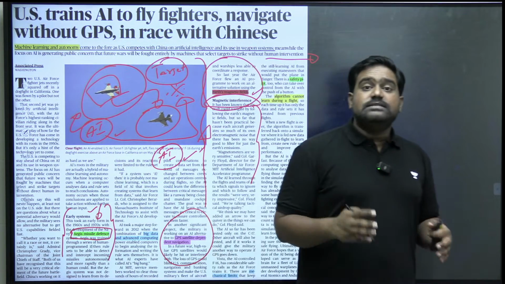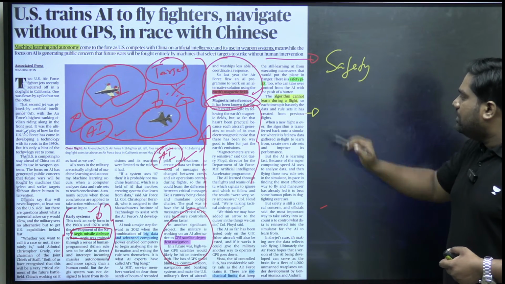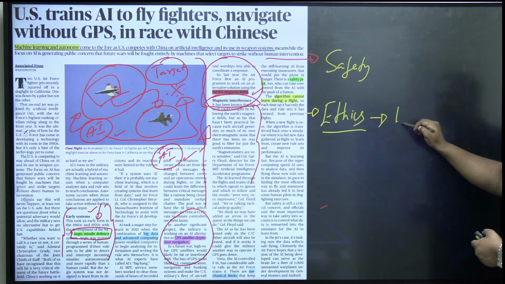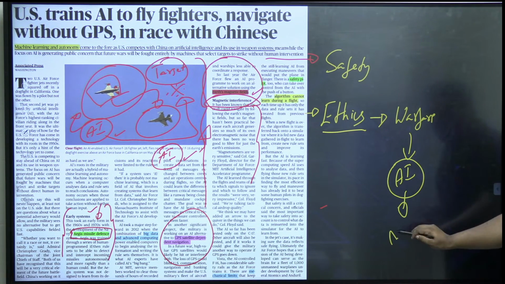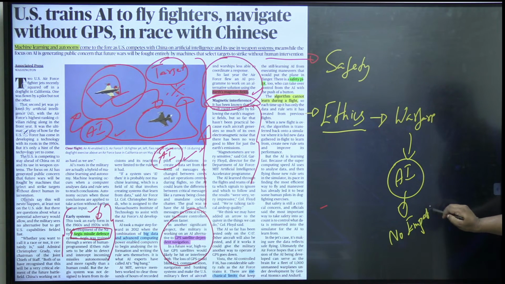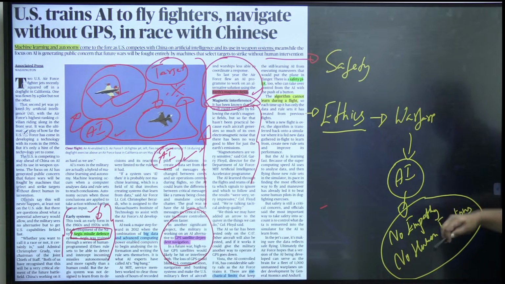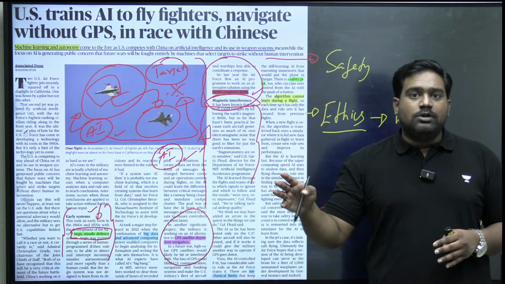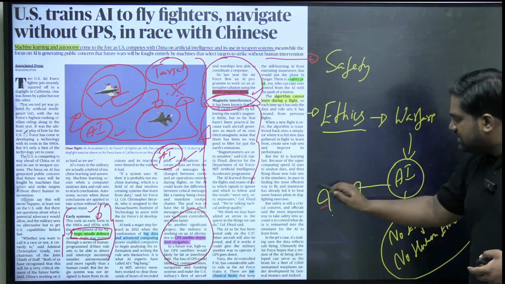The safety, security concerns, ethical concerns. This is what bothers practitioners and even activists. The safety and ethical concerns. How ethical is it to engage in warfare by using AI tools which have no empathy, which don't feel human emotions? If these machines are killing people, it could be a civilian, it could be a combatant, doesn't matter. If machines are involved in taking a decision to launch an attack which eventually leads to the death of a person, how ethical would this be?